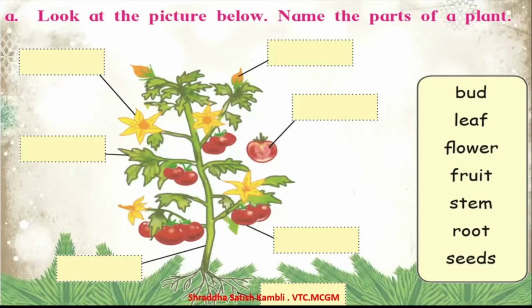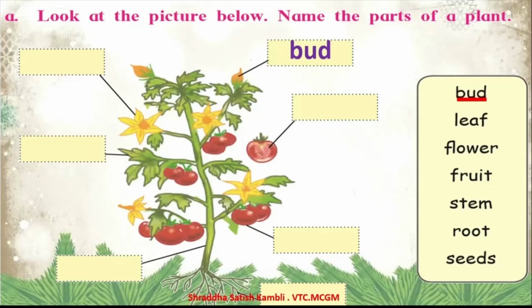And on this plant, you will be able to find leaves, flowers, fruits, etc. So come on, let us try to see the various parts of the plant. So the first one is the bud. B-U-D, bud. So where is the bud here? Here it is. B-U-D, bud. Bud is called kali in Hindi.